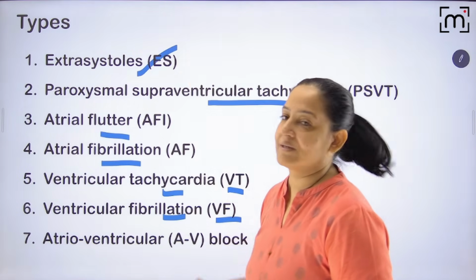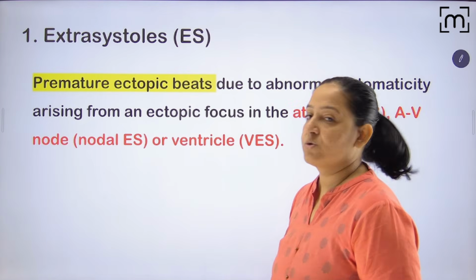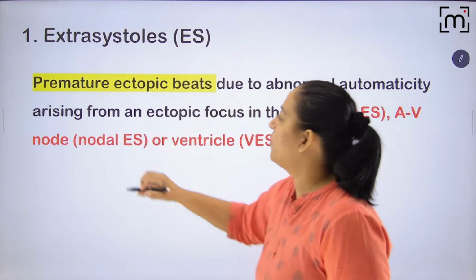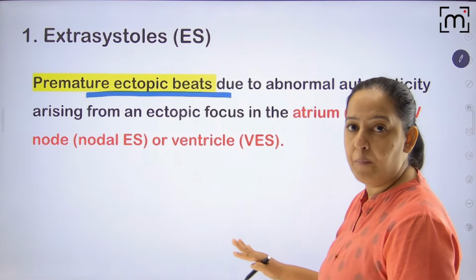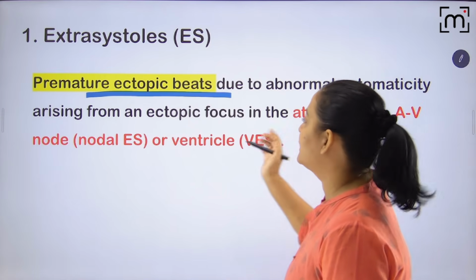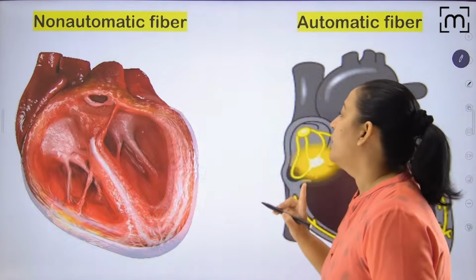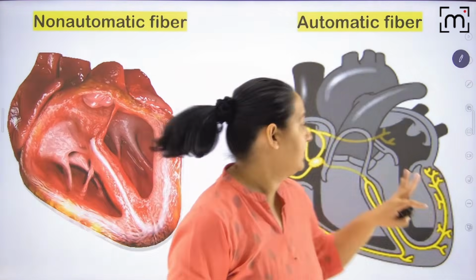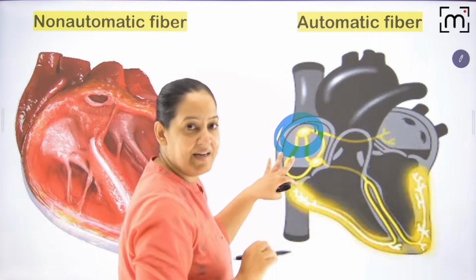First of all, extrasystole. These are the types of arrhythmia, people. First of all, we will take extrasystole. What is extrasystole? Extrasystole is a premature ectopic beat due to abnormal automaticity arising in the atria or ventricle or AV node. Normal automaticity is in the SA node. This is the SA node. Can you see? So normal automaticity is seen in the SA node.